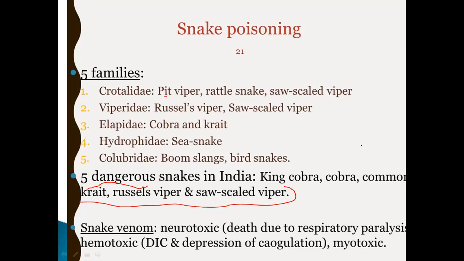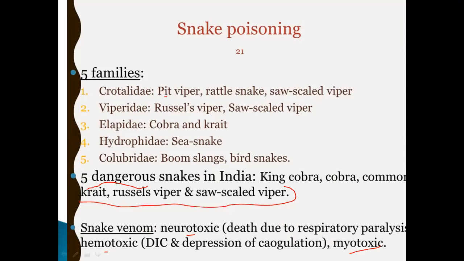Okay, so these are the 5 common snakes in India. The snake venoms are classified basically into neurotoxic, hemotoxic, and myotoxic. These are the 3 basic classifications of snake venom. So we have seen there are basically 5 dangerous snakes, and there are 3 types of snake venoms.